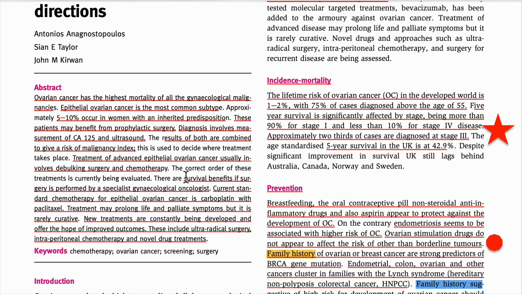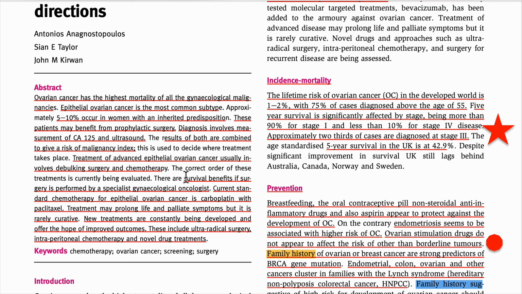He is telling us that these treatments are palliative and prolong life, but they are rarely curative. Curative means only if it is diagnosed in stage 1 can the treatment prolong the survival rate.